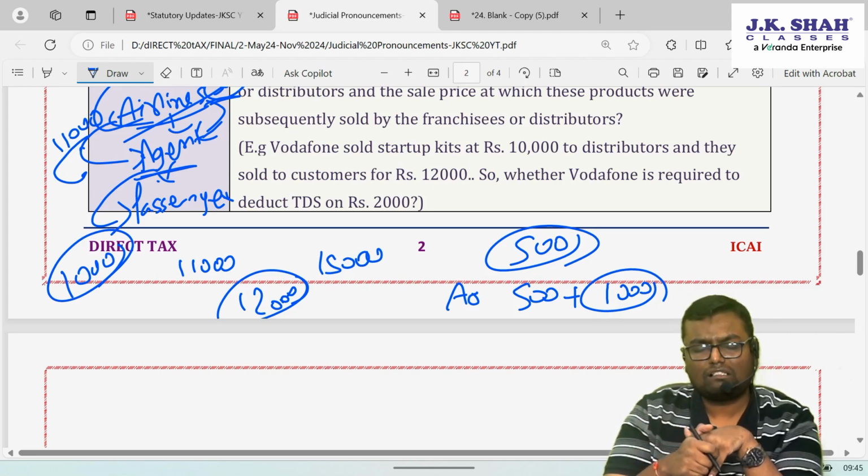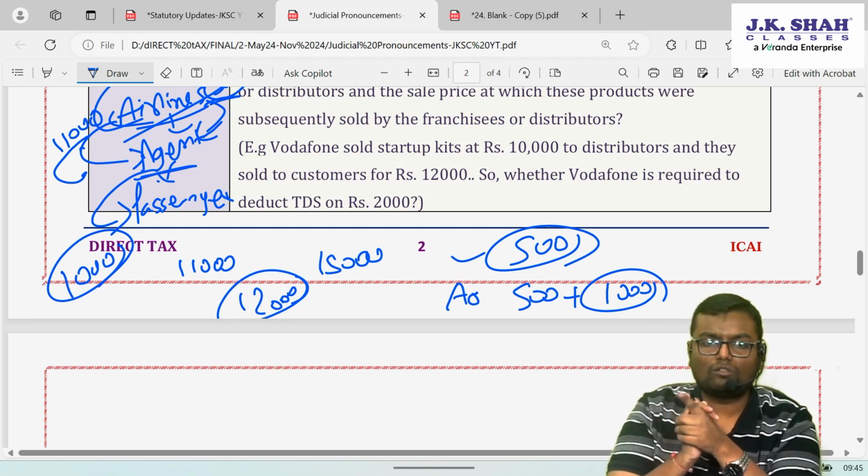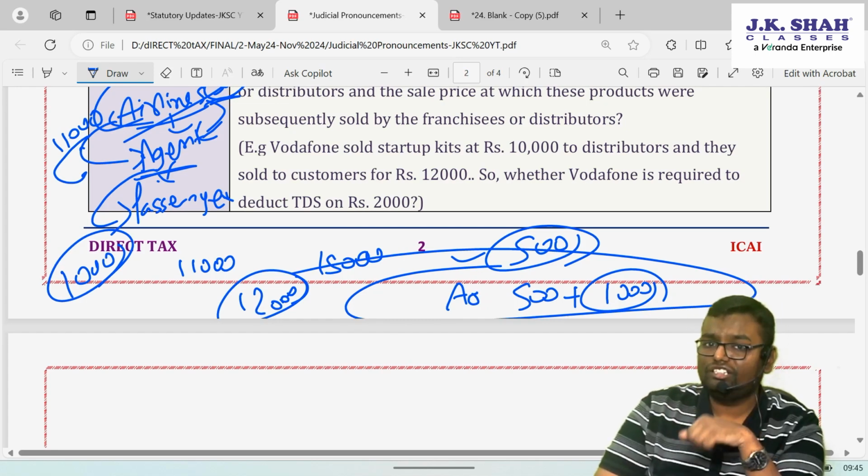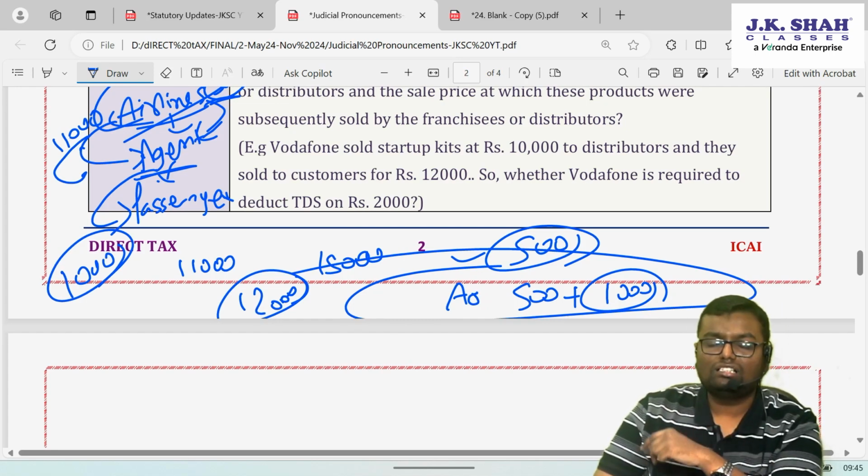Bombay High Court said no, this is not possible. Deduct TDS only on 500. Supreme Court says no, this is possible. Deduct TDS on 1,500, that is on the fixed commission plus on the additional commission also.